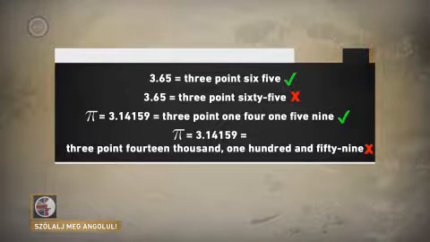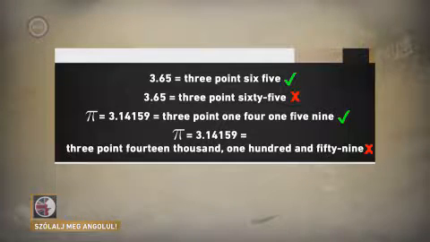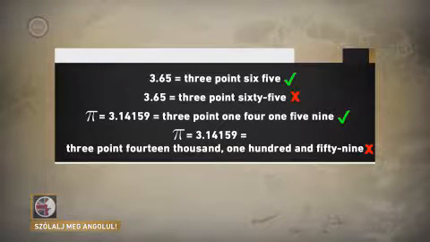So, always remember, we use a decimal point to show that something is less than 1, and after a decimal point, we have to say each number separately. If we're talking about a decimal fraction, or if we're talking about numbers after a decimal point, we always say the numbers after a decimal point as separate numbers.